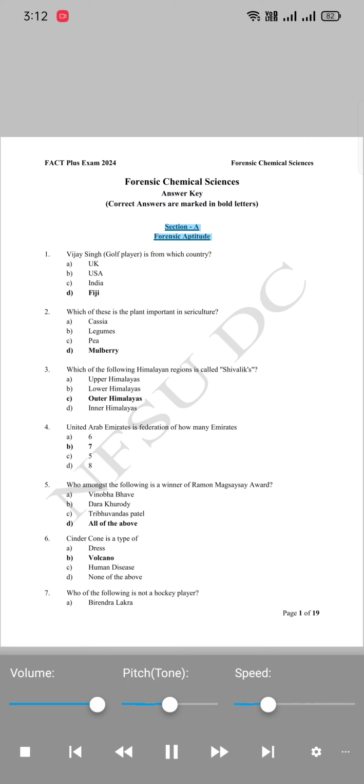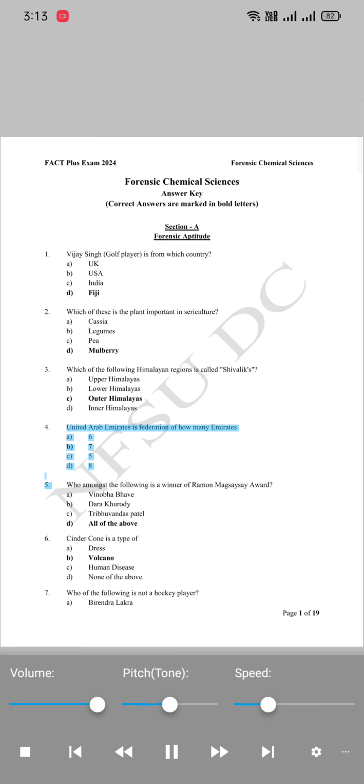Section of Forensic Aptitude. 1. Vijay Singh, golf player, is from which country? A. UK. B. USA. C. India. D. Fiji. 2. Which of these is the plant important in sericulture? A. Cassia. B. Legumes. C. P. D. Mulberry. 3. Which of the following Himalayan regions is called Shivaliks? A. Upper Himalayas. B. Lower Himalayas. C. Outer Himalayas. D. Inner Himalayas.